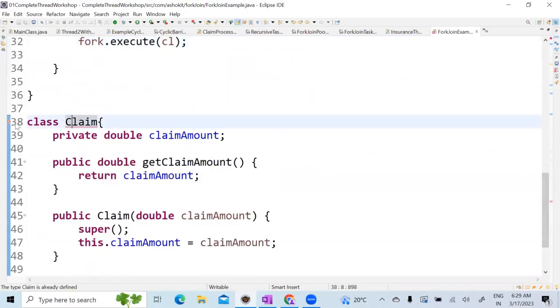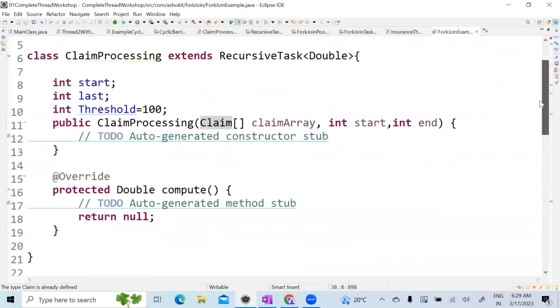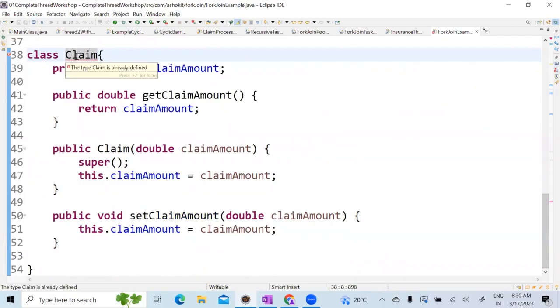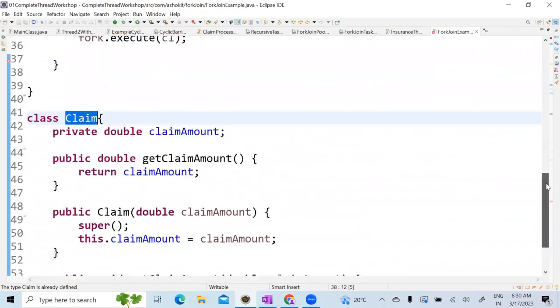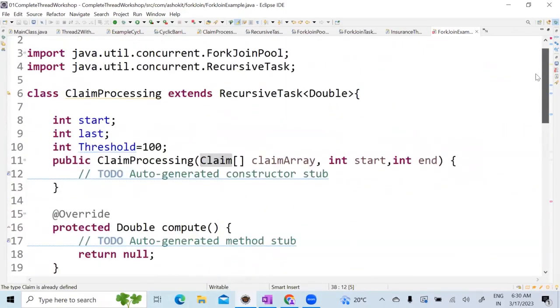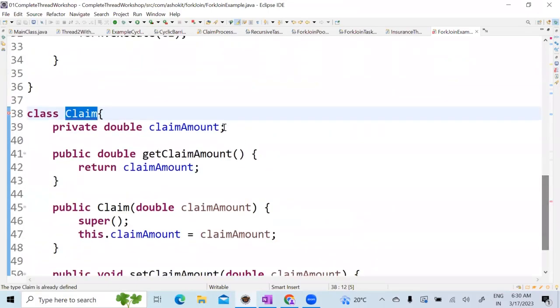Why am I getting this claim issue? Reread the claim class, sir. Why is it telling me the claim type is already defined? Where is it defined?